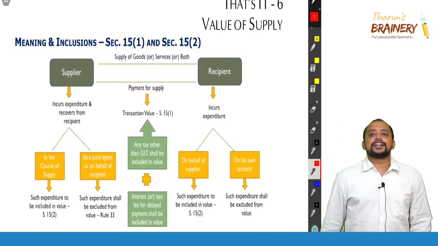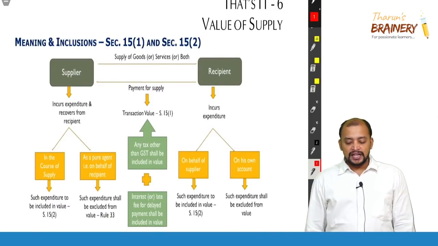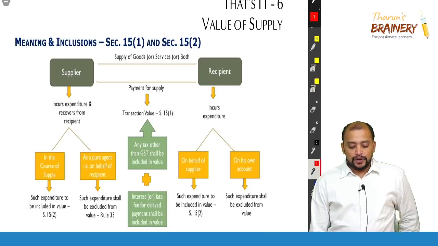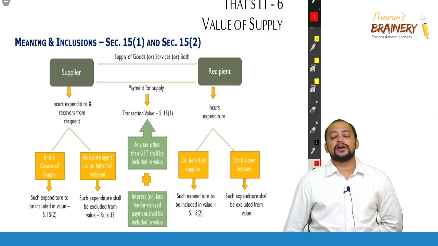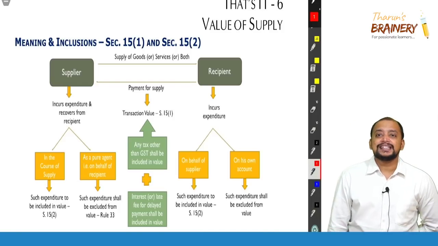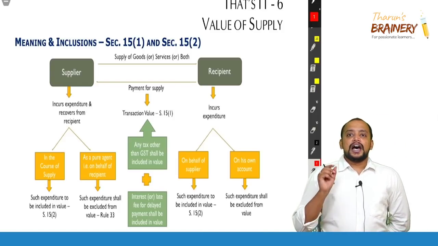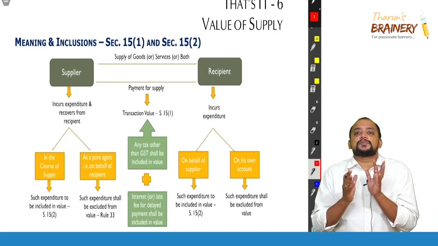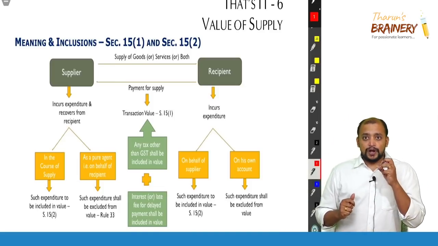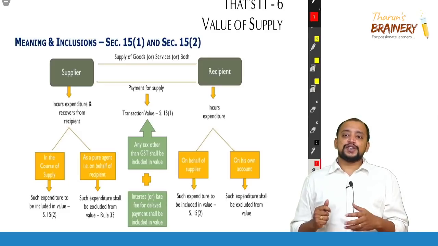So we are now proceeding into the next one, that is value of supply. What is this value of supply? Section 15, only one section we have that deals with value of supply. Section 15 read with CGST rules.